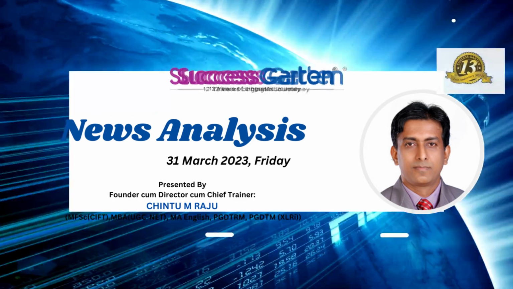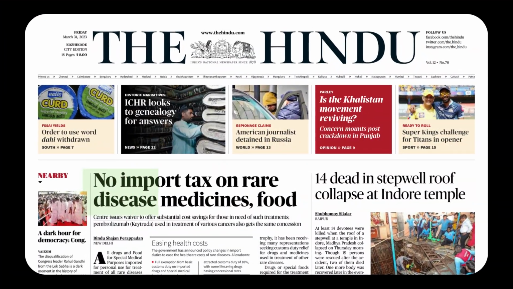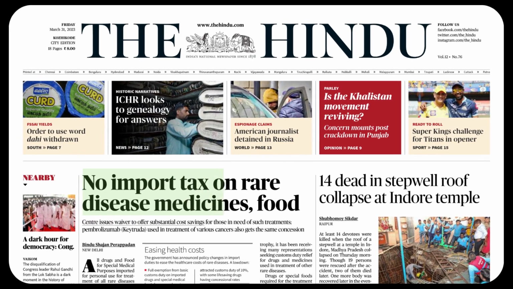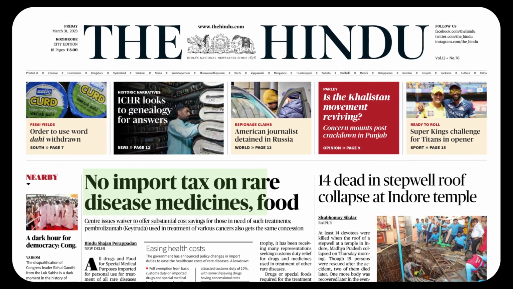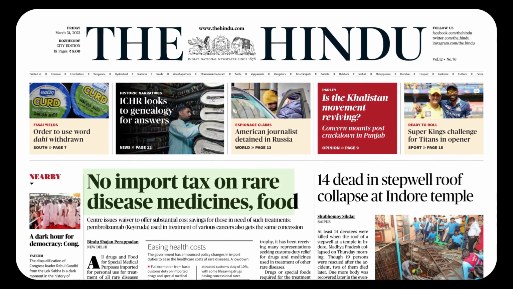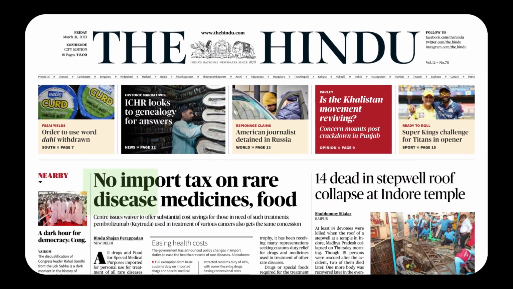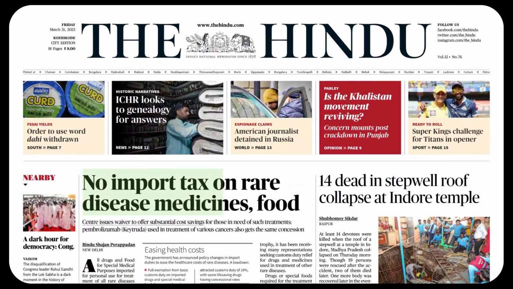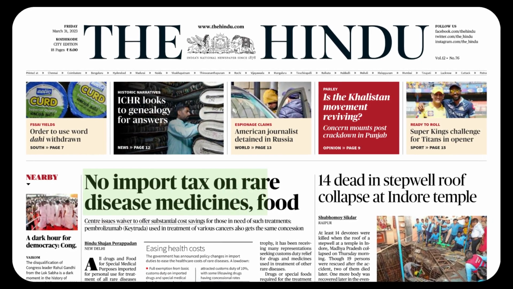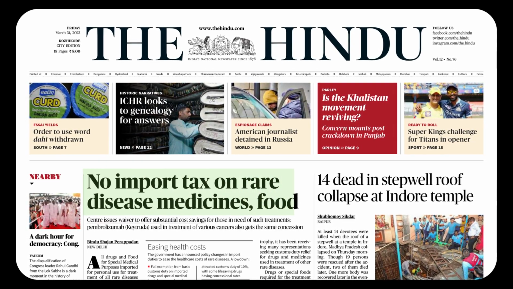The first news item goes like this. No import tax on rare disease, medicines, food. As we know, we are interested in the sentence structure of these. Can you see a verb here? So there must be a dummy subject called there. There is no import tax. That's the privilege of a newspaper. It is not given that structure. So you must add: there is no import tax.